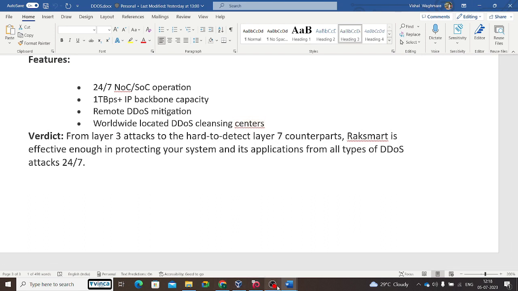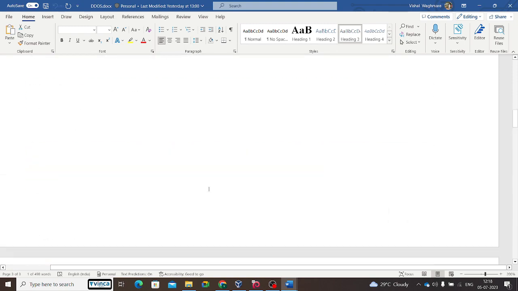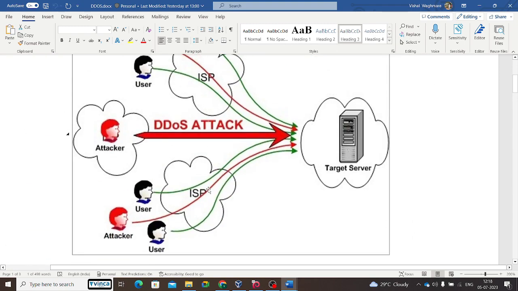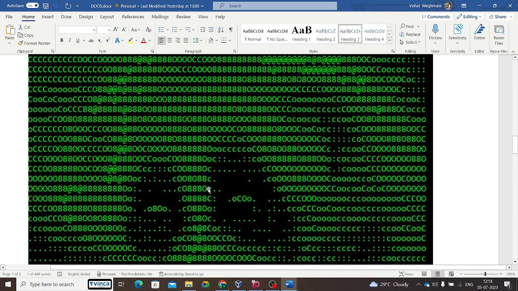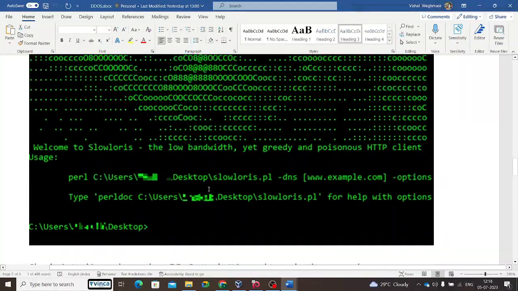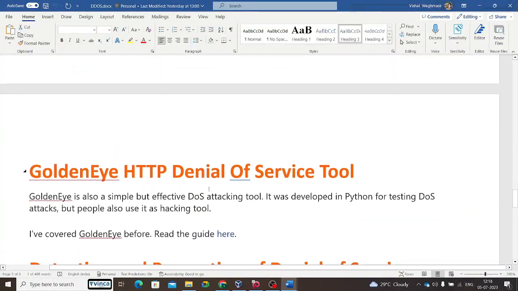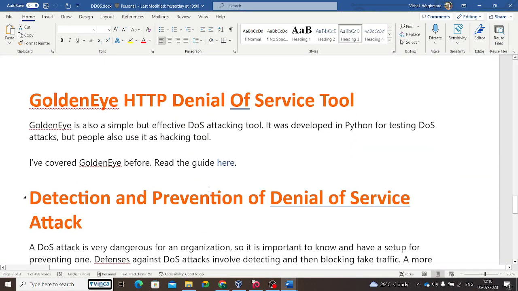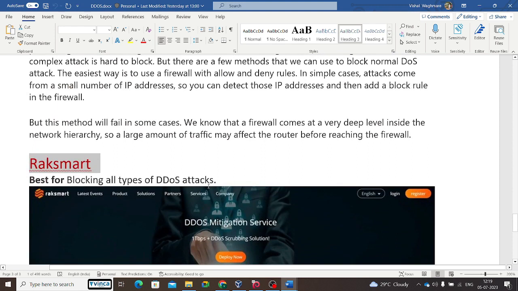Okay, I hope you understood DDoS attacks. What we did, we just saw DDoS attacks, botnets, and then tools which we can use, like Slowloris for DDoS attacks. Another tool is GoldenEye. This is a simple tool. You can google it, download the GoldenEye repository and follow it.